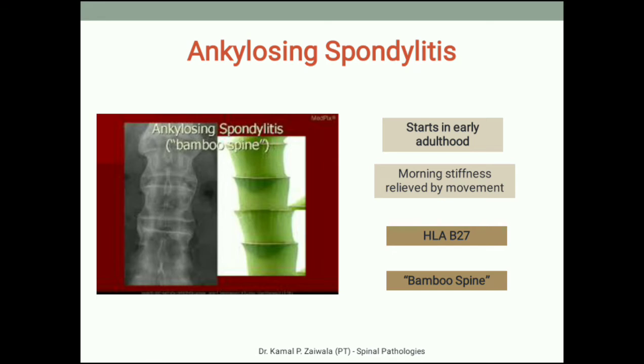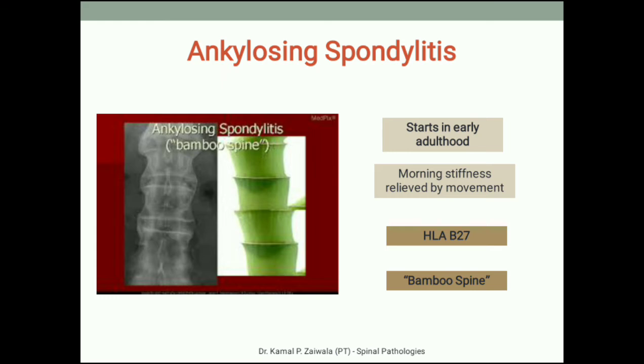Along with pain and stiffness, the patient can also experience tiredness, there can be swelling in the joints, and the patient may have breathing difficulties if the rib cage is involved. Gradually, as the disease progresses, the spine keeps on curving forward.